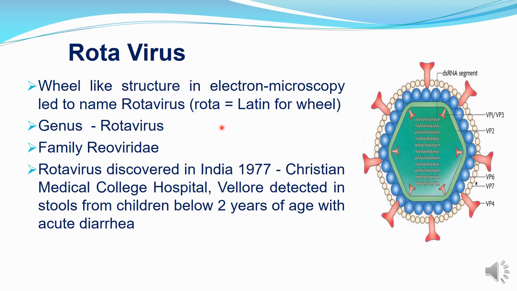The word rota comes from a Latin word which means wheel. It looks like a wheel in electron microscopy, so it gets the name rotavirus. It belongs to genus Rotavirus, family Rotaviridae. And rotavirus was discovered in India in 1977, at Christian Medical College Hospital, Vellore, where they detected rotavirus in the stools of less than 2-year-old children who were suffering from acute diarrhea.